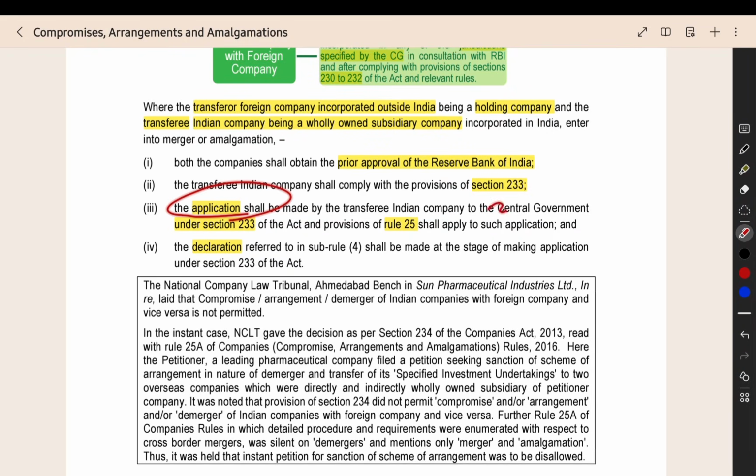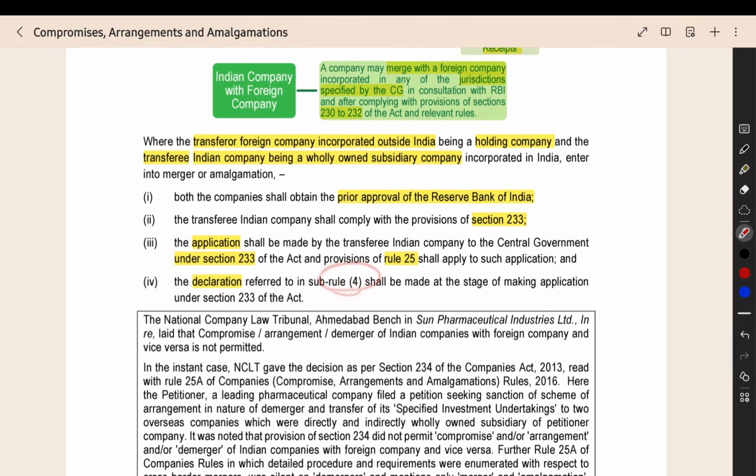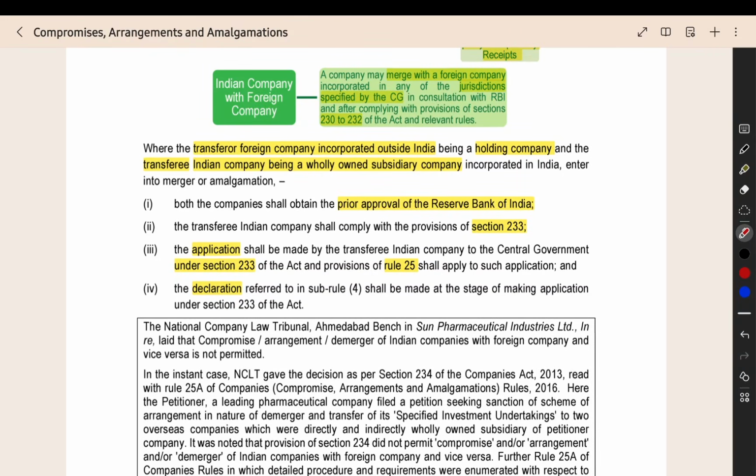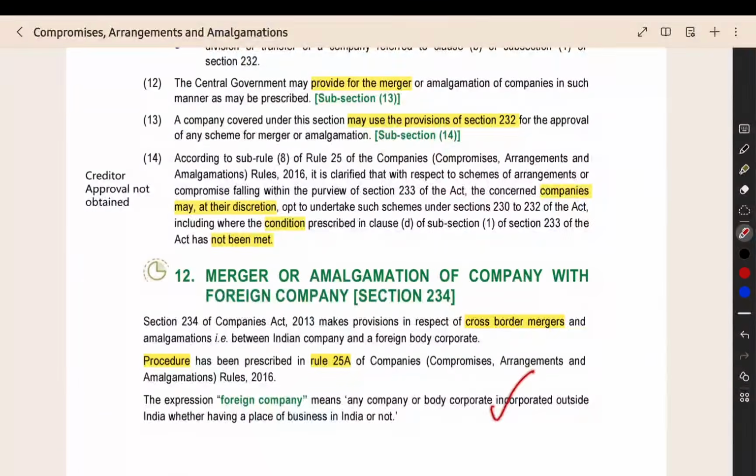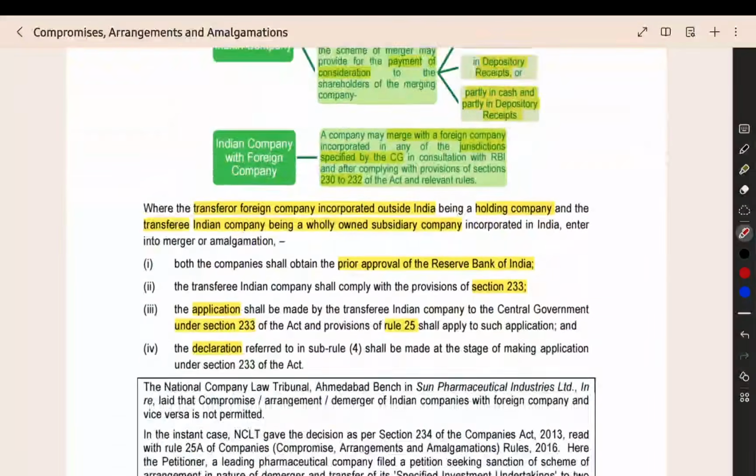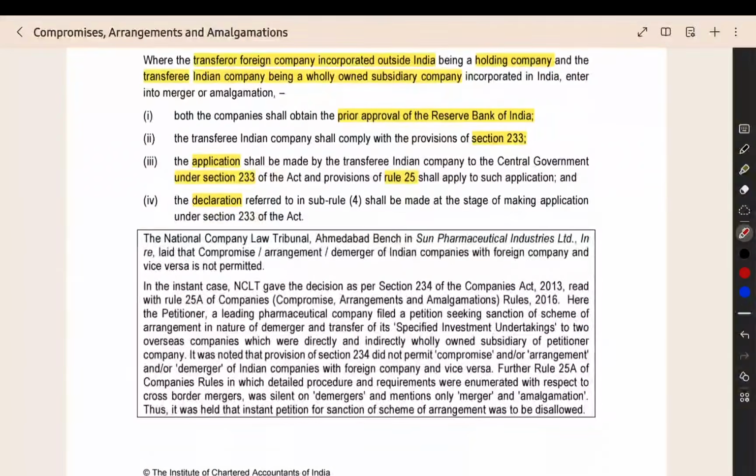They also have to give an application to the central government, and in that they have to follow Rule 25. Then they also have to give a declaration, which is given in sub-rule 4. So you have to follow that when the foreign company is a holding company and the Indian company is a wholly owned subsidiary. This is one notable point in the cross-border merger section. So that's all, we have completed the entire compromise, arrangement and amalgamation chapter.